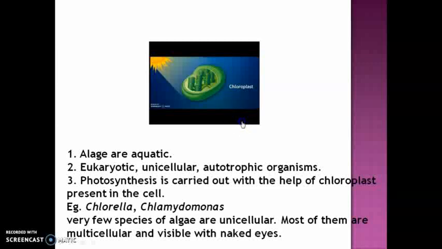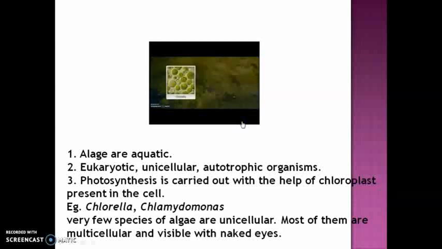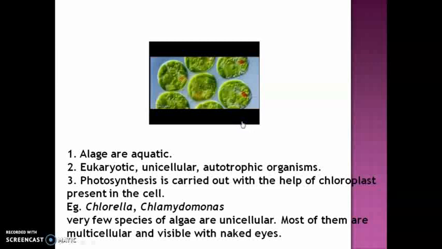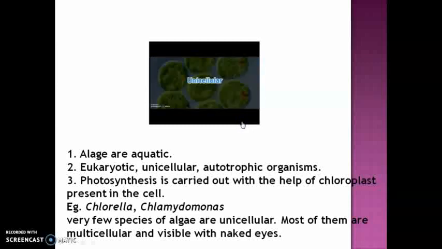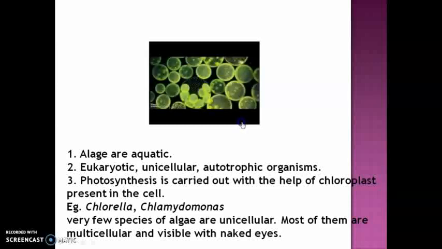So they are autotrophic. Some examples of algae are chlorella and chlamydomonas. Very few species of algae are unicellular, but most of them are multicellular and visible with the naked eye. So very few are unicellular, but most are multicellular, and we can see them with the normal eye. I hope algae is clear to everybody.